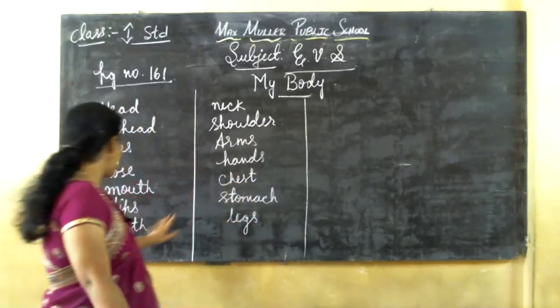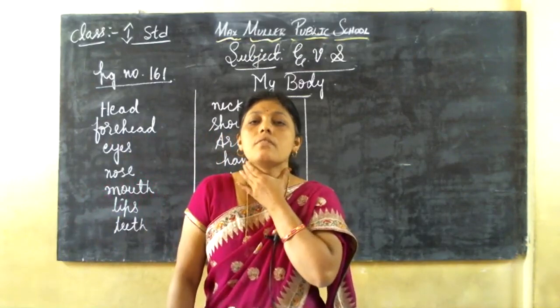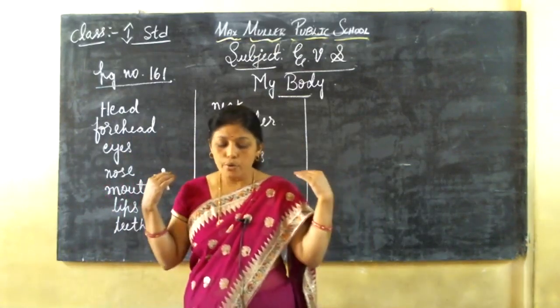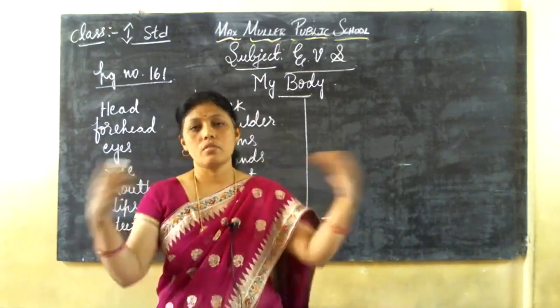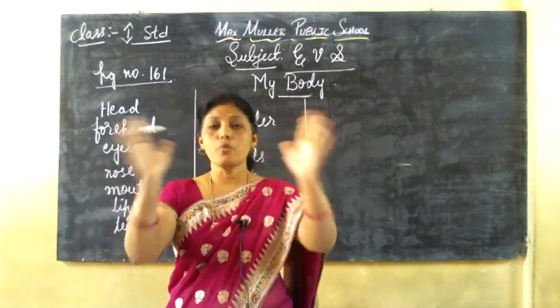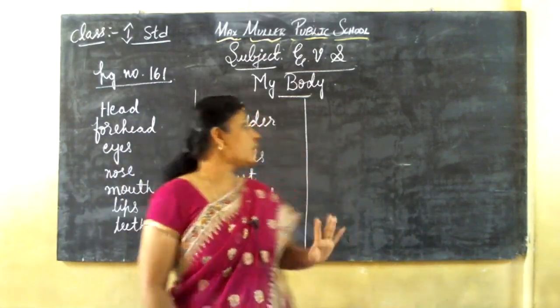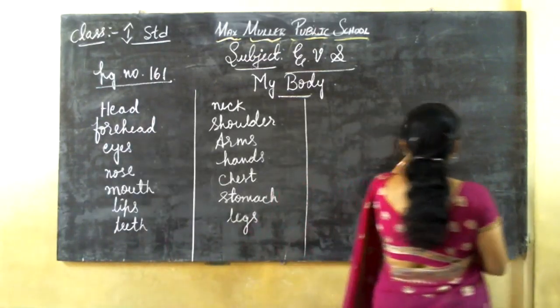So after that, come down, neck. This is neck. Then two shoulders. Okay, children? Two shoulders. Then two arms and two hands. In each hand we have 5 fingers.